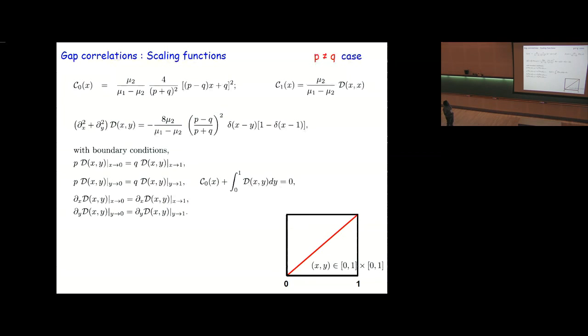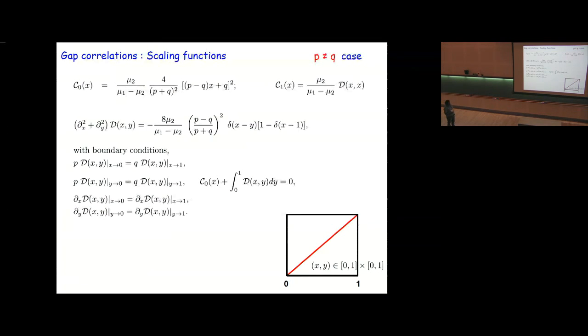And this equation has to be solved with these discontinuous boundary conditions, because these boundary conditions come from the fact that the pressure particle is driven, and that introduces the discontinuity in this function, and also introduces inhomogeneities in the problem. Moreover, this equation has to be supplemented by this relation, which comes from the fact that the total mass is conserved, which is the length of the ring is fixed, L.